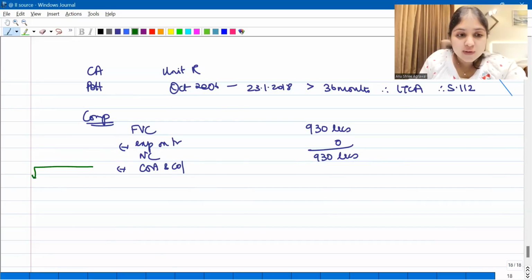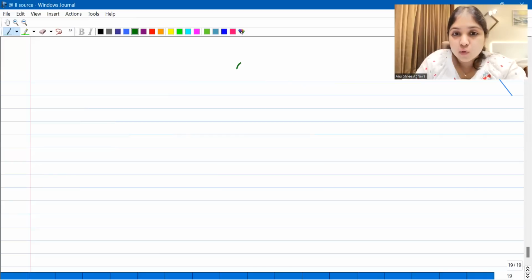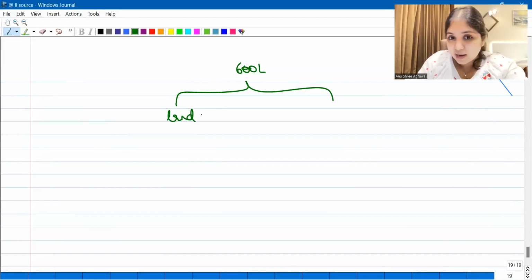To compute the cost of acquisition and cost of improvement number, we need the net worth number. Net worth will be nothing but the assets minus liabilities. Now, what are the assets of unit R? Fixed asset of unit R is 600 lakhs. The question says that this 600 lakhs includes land and other fixed assets.